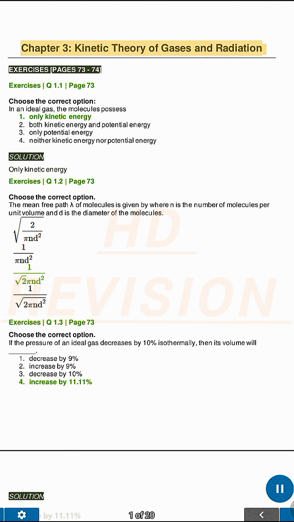Chapter 3. Kinetic Theory of Gases and Radiation. Exercises pages 73 to 74. Exercises Q1.1, page 73. Choose the correct option.